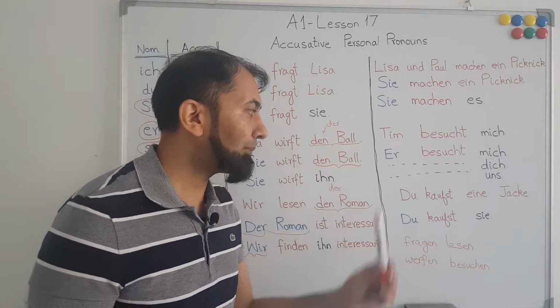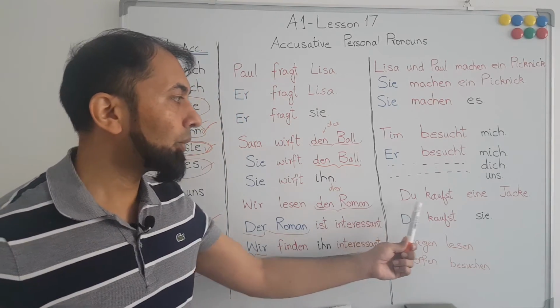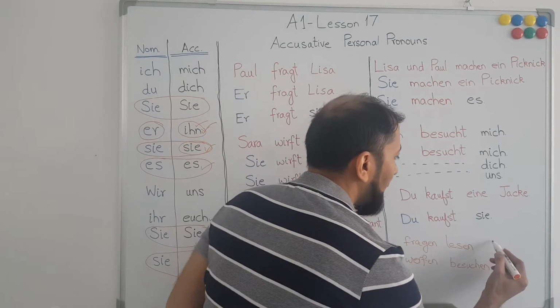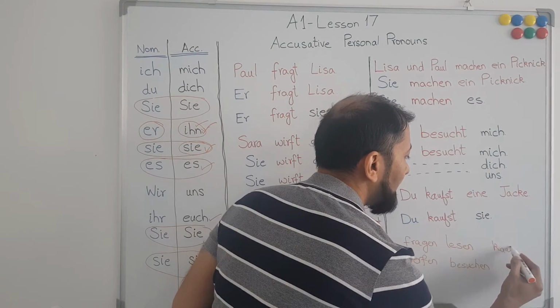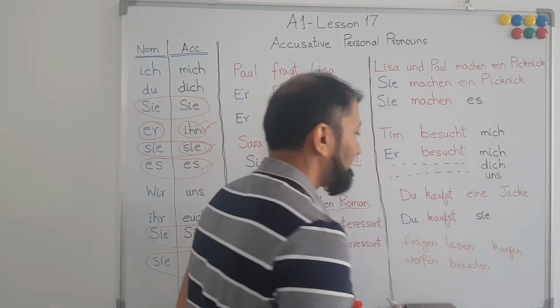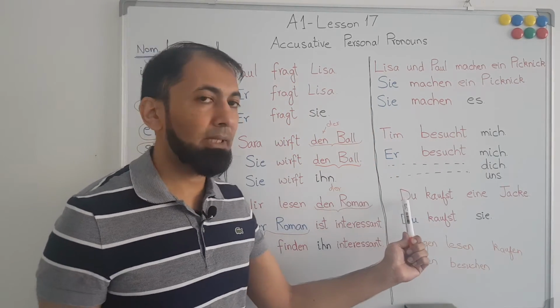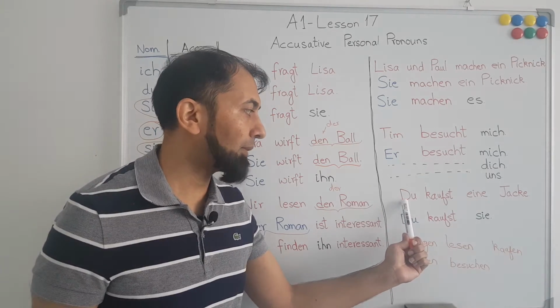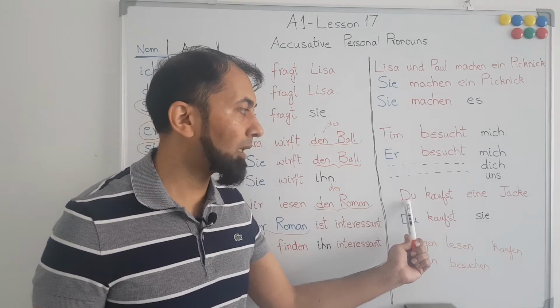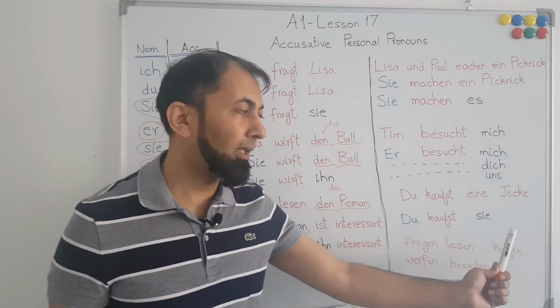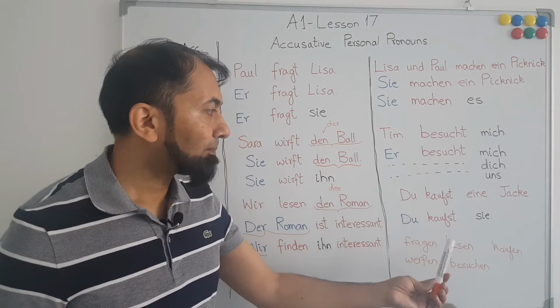Now the last example is du kaufst eine Jacke. Here kaufen is a German word which means to buy, and if we conjugate kaufen with respect to the personal pronoun du, it will become kaufst. Eine Jacke. Jacke is a feminine noun in the German language.